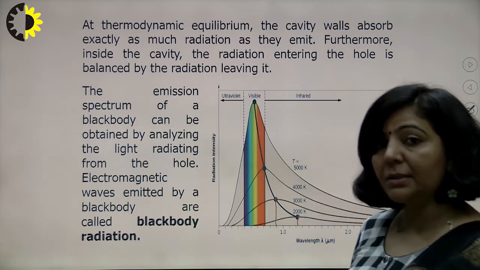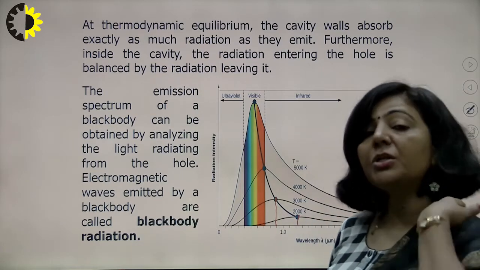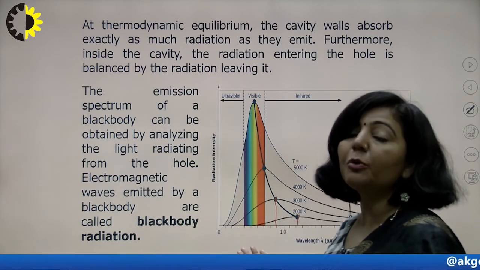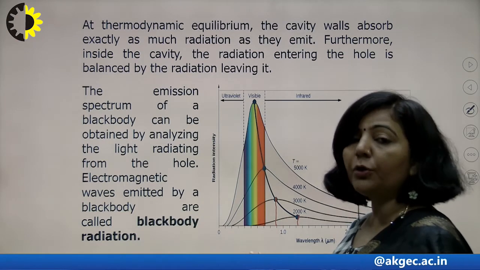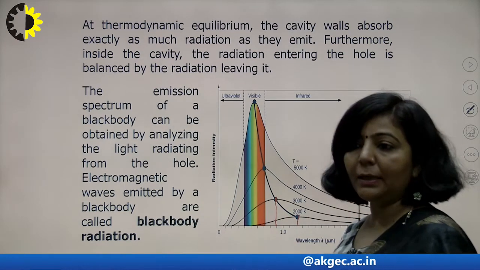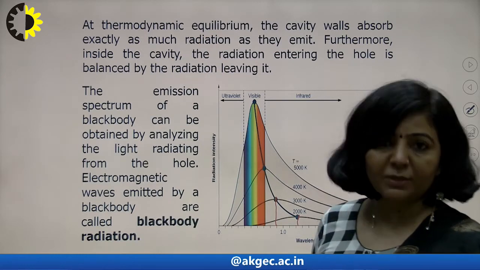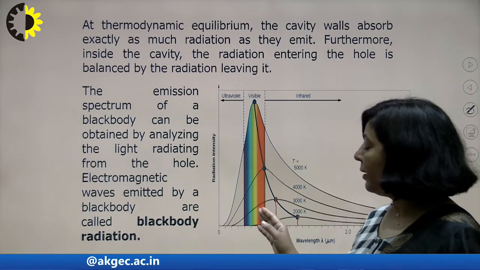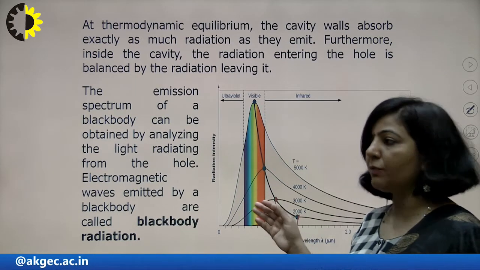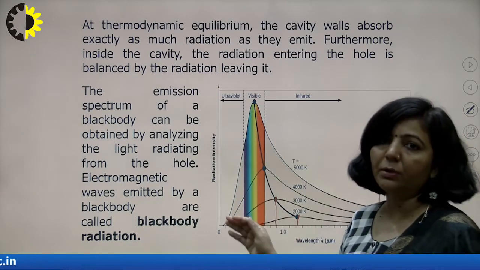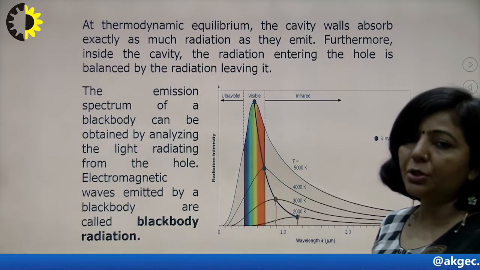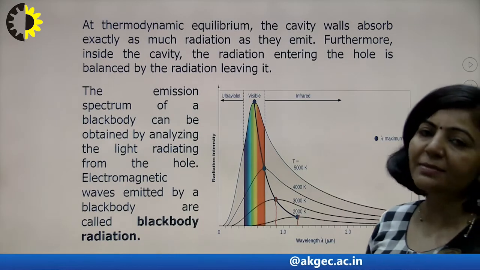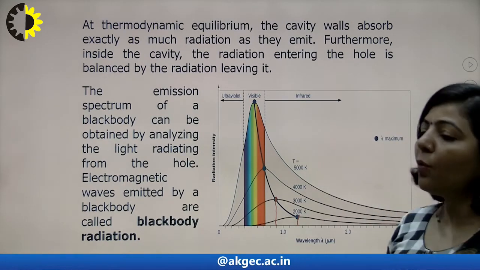It means that with the increase in temperature there will be a change in the color of the object, or you can say the radiation which corresponds to maximum energy shifts towards a shorter wavelength. If at a particular temperature you get radiations in the visible range, initially you get lambda max in one particular range, and slowly, when you increase the temperature of that object, you shift towards a shorter wavelength region. This observation was formulated in the form of Wien's displacement law, which states that lambda max is inversely proportional to temperature.